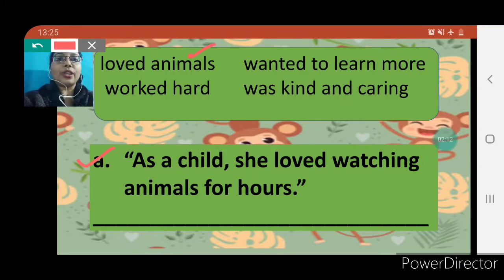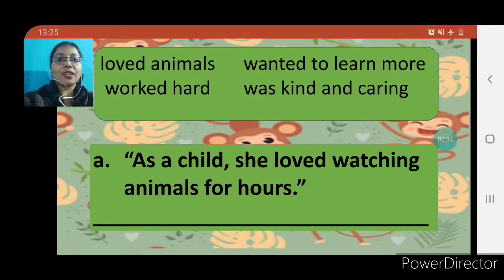Okay children, so here you have to write loved animals, L-O-V-E-D, loved, A-N-I-M-A-L-S, animals. Because this statement is showing us that as a child she loved watching animals for hours. Okay children, so this is the answer.